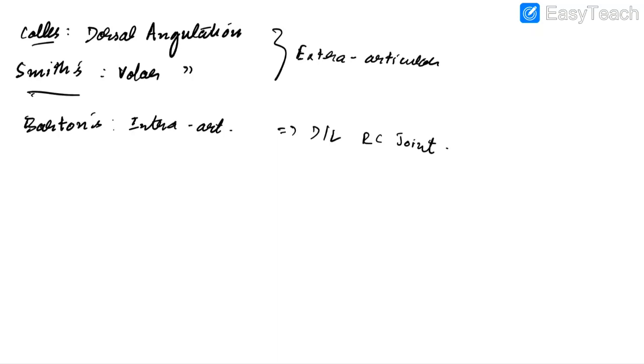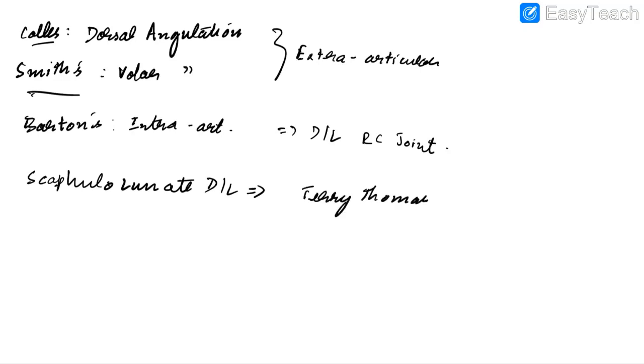Now let us discuss about scapulolunate dislocation. In case of scapulolunate dislocation, we will see Terry Thomas sign or tooth gap sign between scaphoid and lunate.